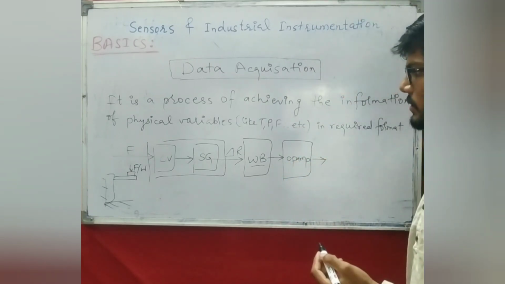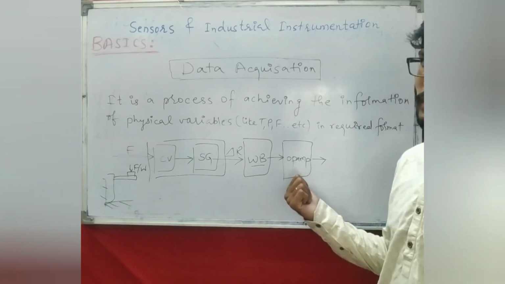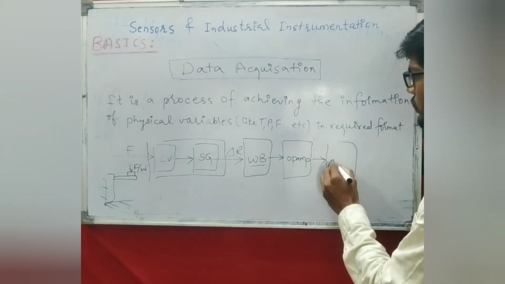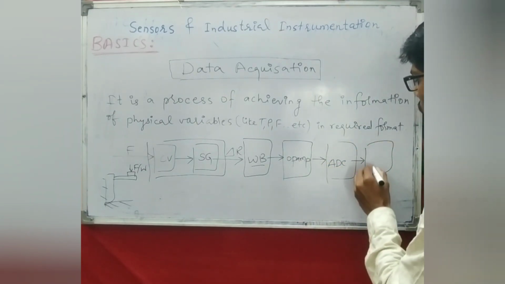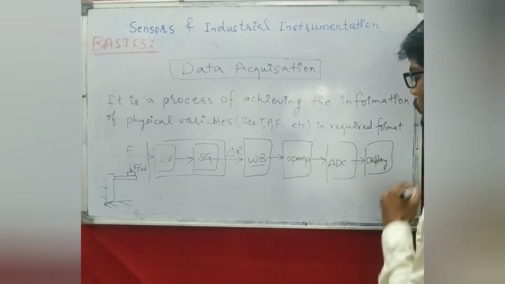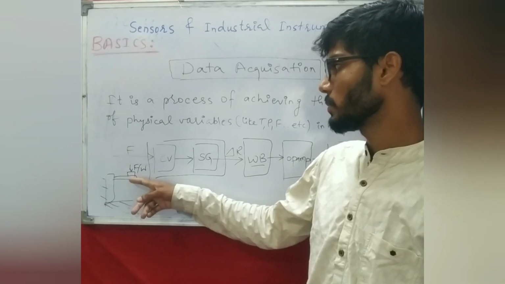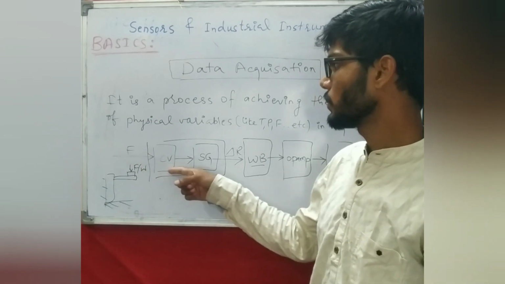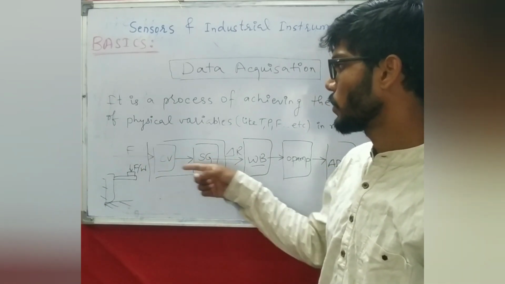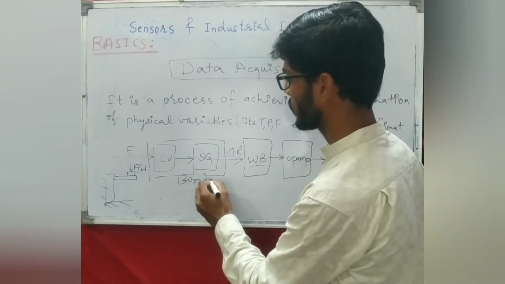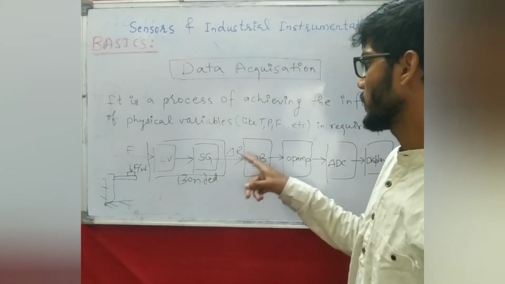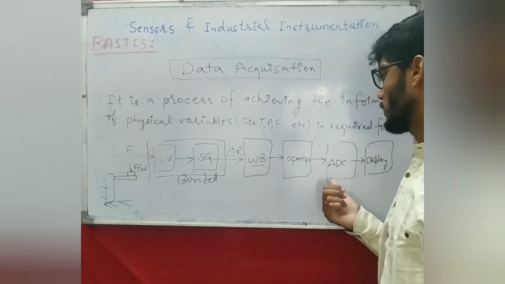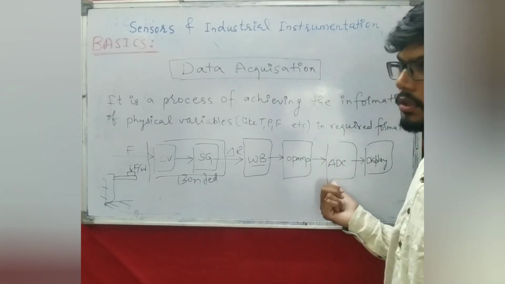And then let us say the output of the op-amp is going to be an analog output, right? But we require the output in the digital format, so we will use analog to digital conversion, and then we can simply display it. So what is our purpose? We wish to display the force applied on the cantilever beam in a digital format. So what we are doing, we are giving the force input to the cantilever beam with the help of the strain gauge bonded on the cantilever beam. It produces changes in resistance, and that resistance is converted in terms of output voltage, and with the help of the op-amp it gives the analog output, which is then given to the analog to digital converter